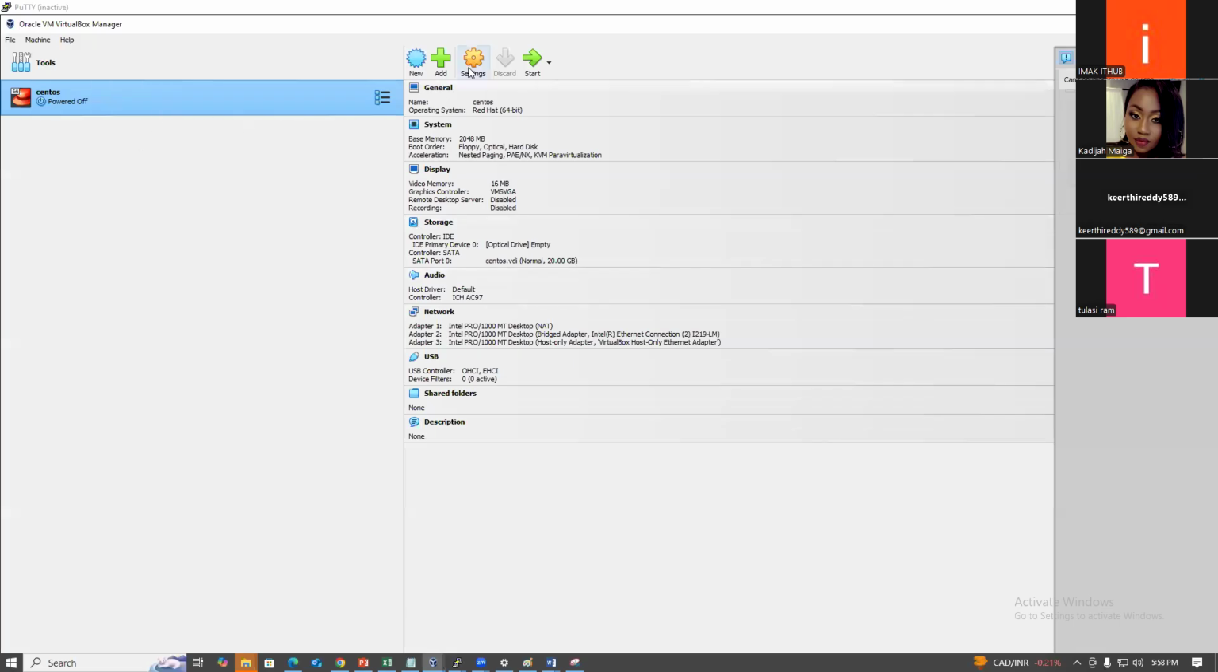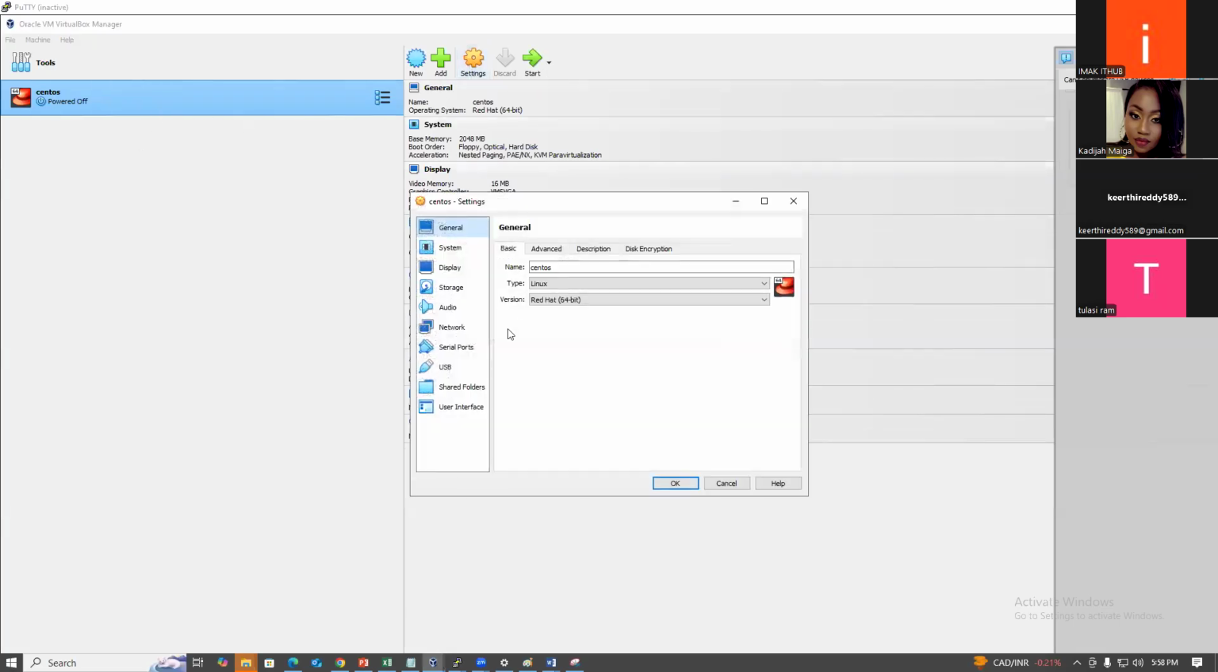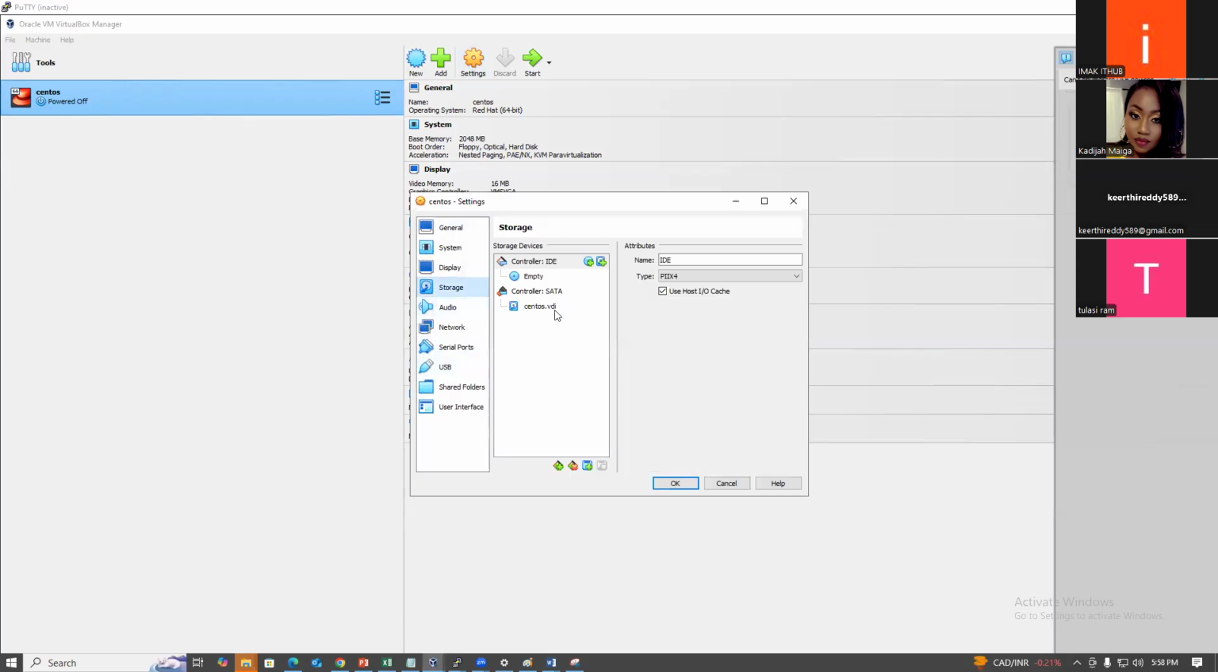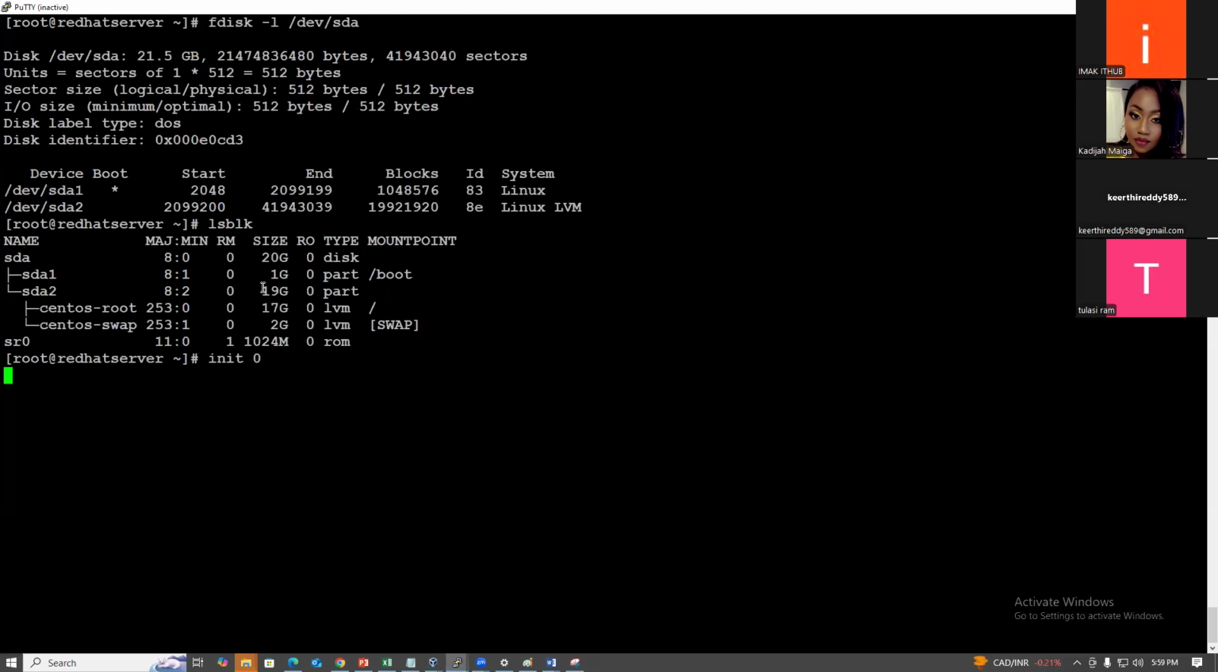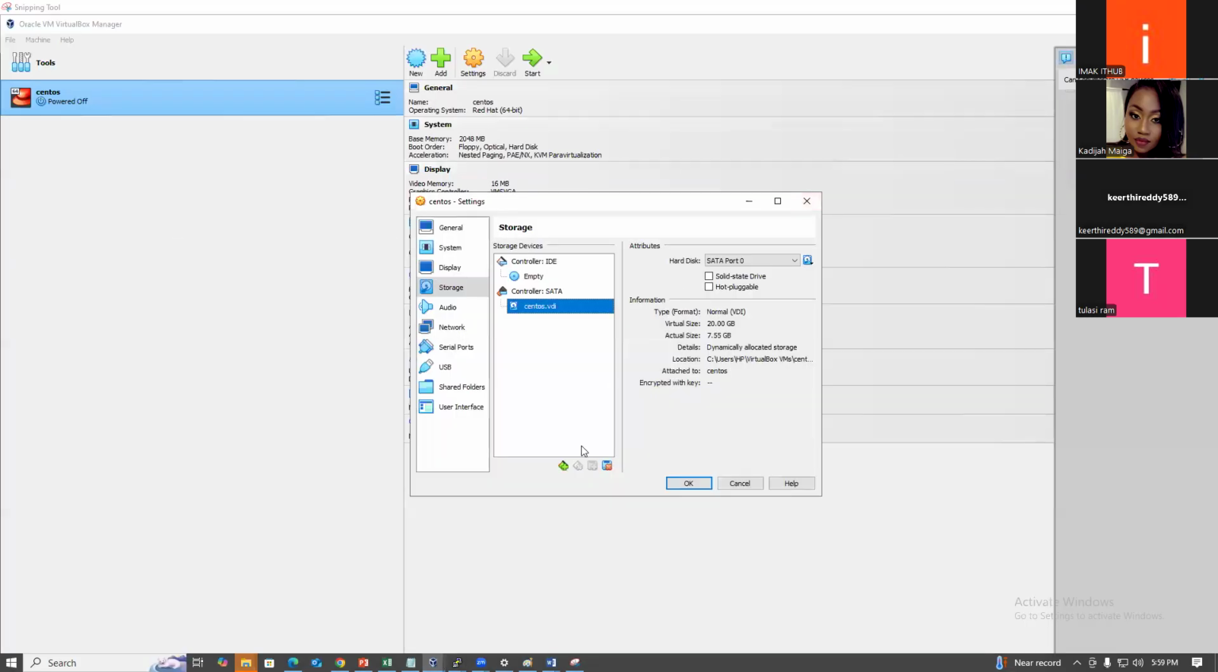So go to settings. You added a 20 GB hard disk for installing the OS, right? This 20 GB, this is SDA, to install CentOS 7. Okay, so this is a 20 GB hard disk.